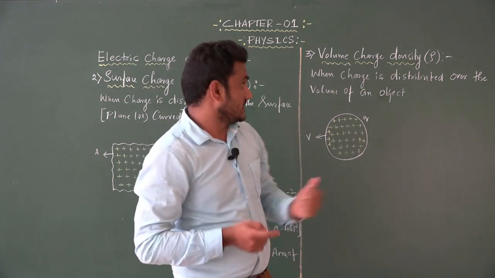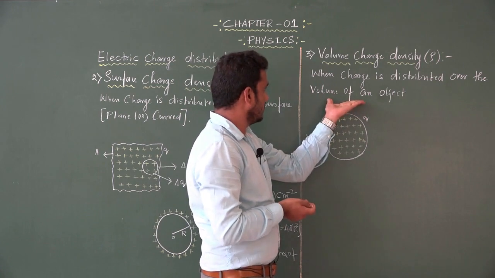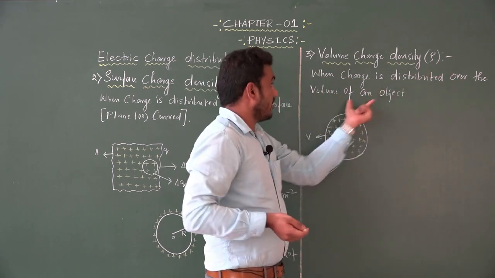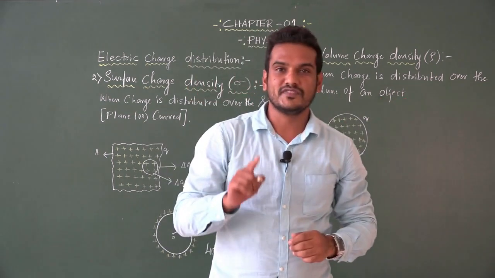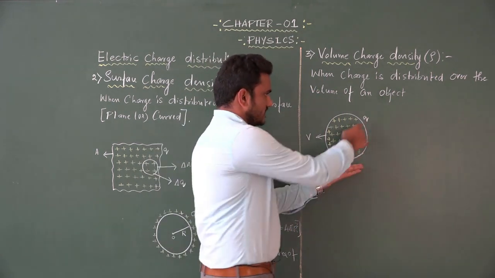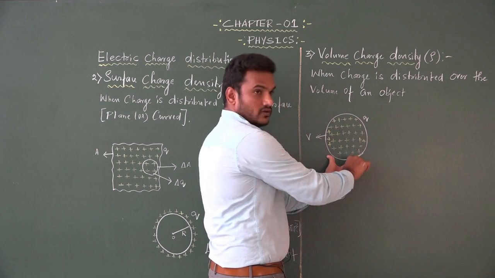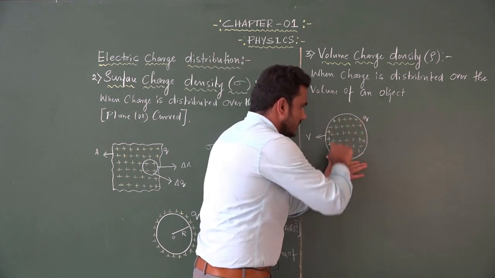Volume charge density is represented by rho. Look at the statement. When charge is distributed over the volume of an object, then the charge distribution is called volume charge distribution. Look at the diagram. The charge Q is uniformly distributed over the volume of a sphere.